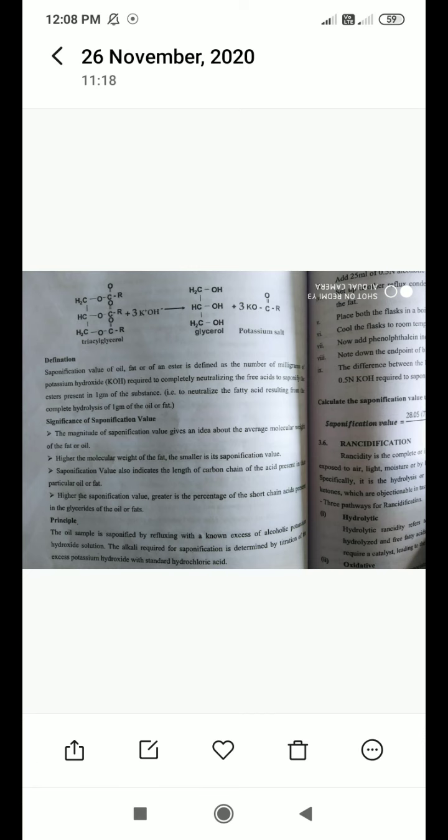Saponification value also indicates the length of the carbon chain of the acids present in that particular oil or fat, whether long or short fatty acids are present.